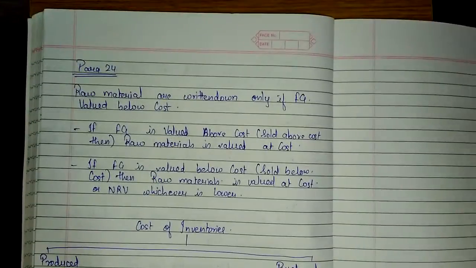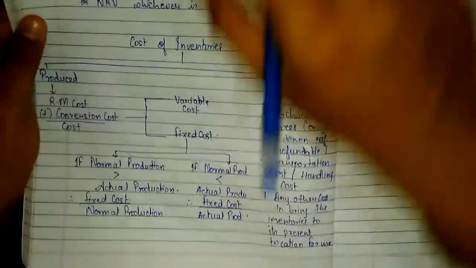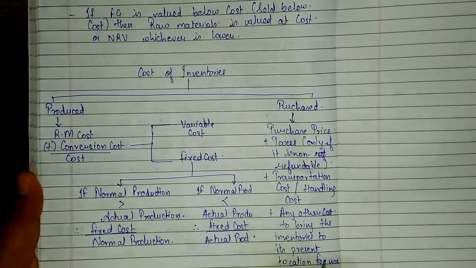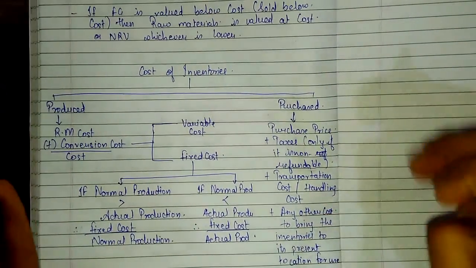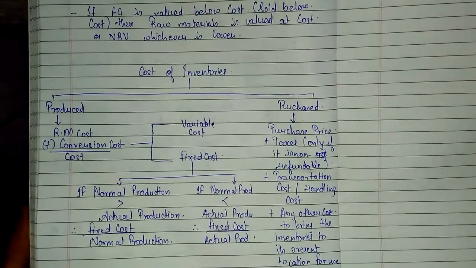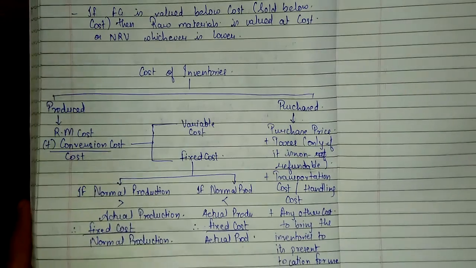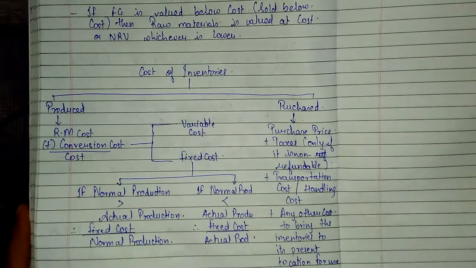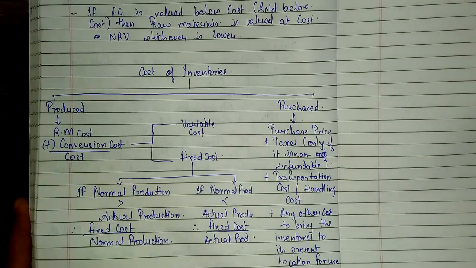So firstly I want you all to please copy para 24, you have copied. This is something important. Only this part is very important. This part will come back while we are doing cost accounting. So please firstly copy this part, then I'll explain you the entire AS2 again. Hope you have copied this much.